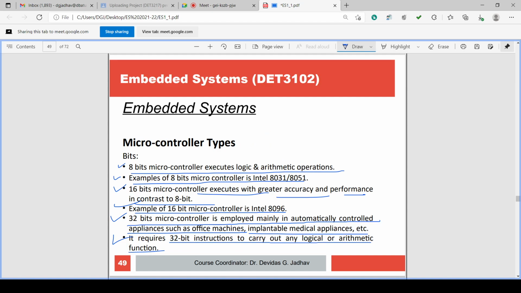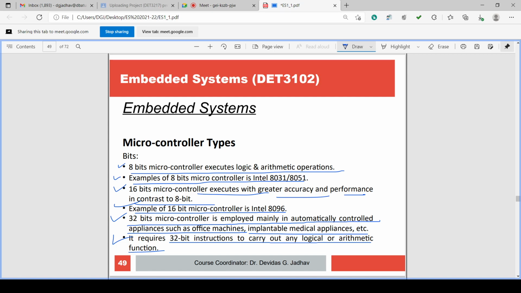So 8 bit, 16 bit, 32 bit. According to the requirement, if we use the 8 bit, the basic operations can be done. If you use the 16 bit, then accuracy and performance will be increased. If you use the 32 bit, then it can be used in automatic control, accuracy is very high, and it can be used in office and implantable medical applications.